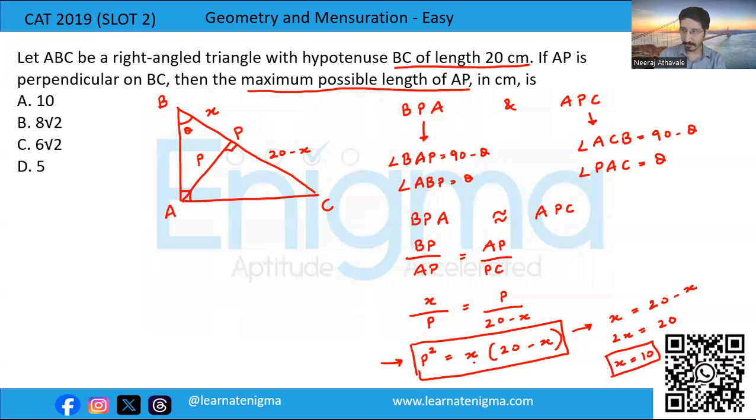So if X is 10, this becomes 10 into 10, that is 10 square. So therefore we have P square equal to 10 into 10, and therefore P also comes as equal to 10. And therefore the answer is option A.